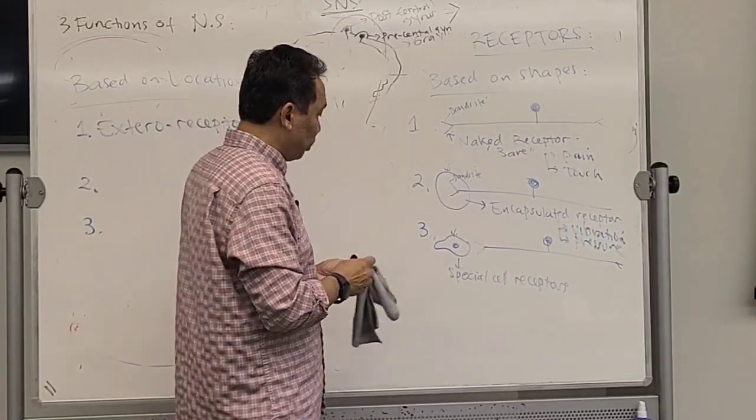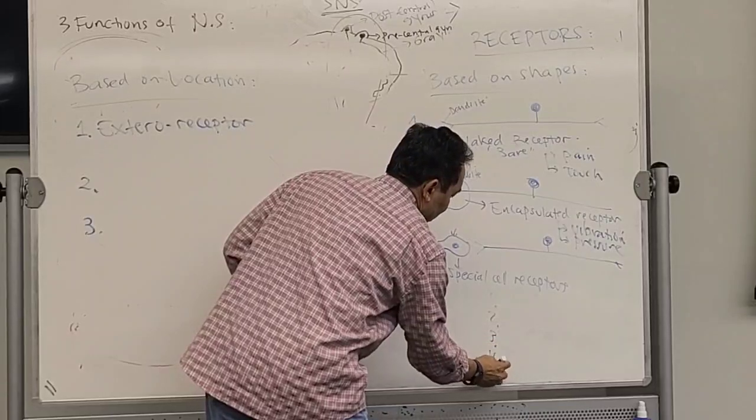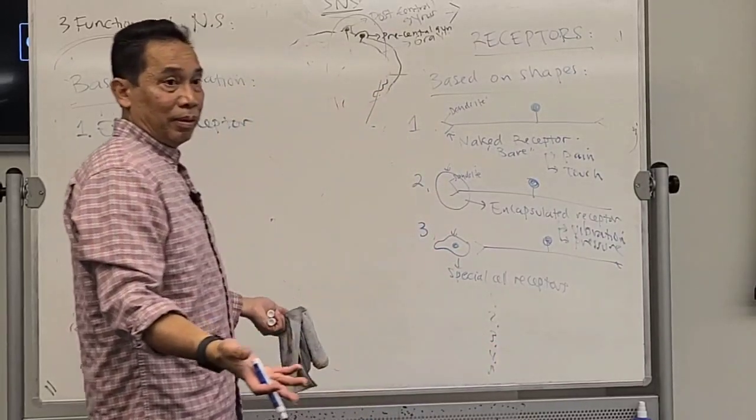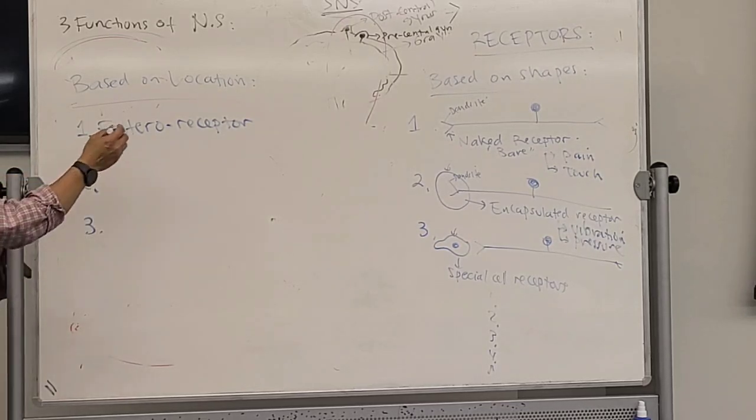And of course, for the special receptors, you have the five: vision, smell (olfaction), balance, and hearing.